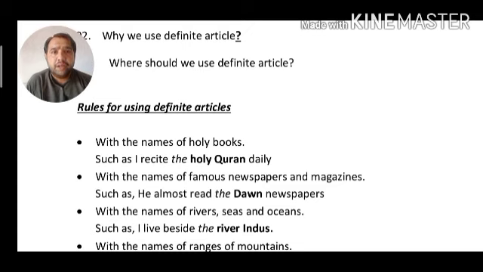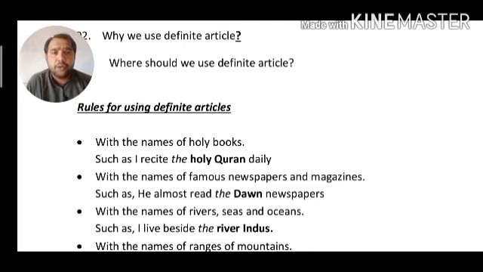Because according to rule number 1, the definite article should be used with the names of holy books. If we say I have read this incident from the Bible, we should not say from a Bible, but we have to say from the Bible, from the Holy Quran, from the Gita.